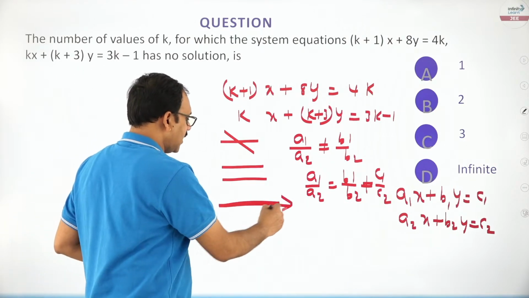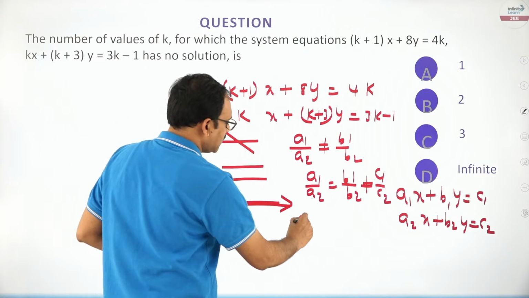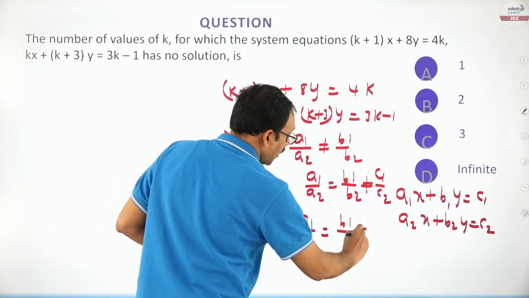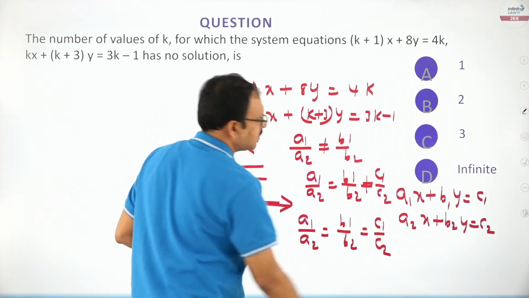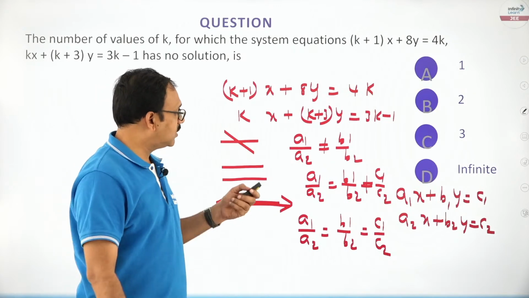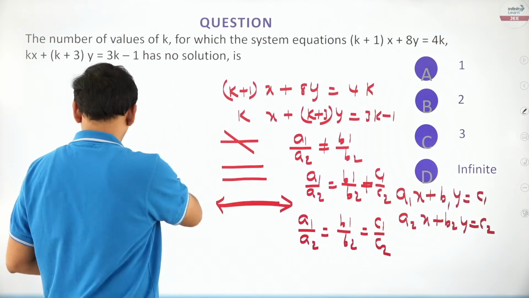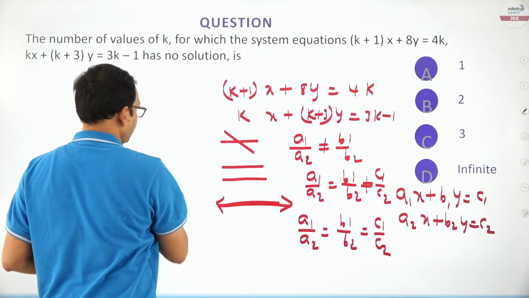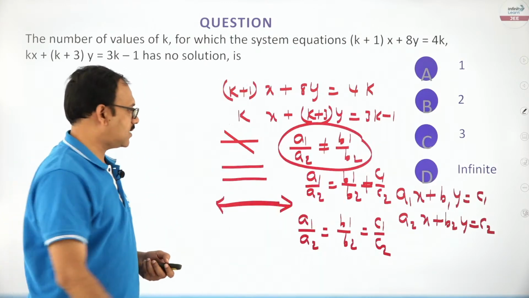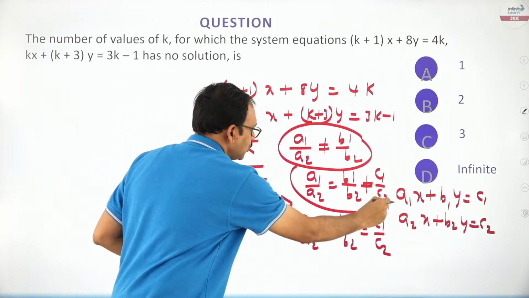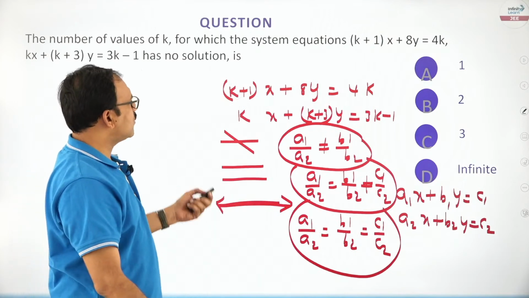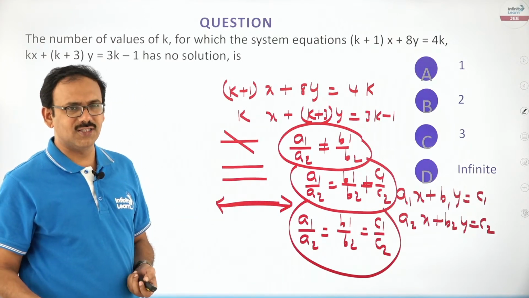When they coincide, dear friends, that means a1 by a2 is equal to b1 by b2 and also equal to c1 by c2, friends. This kind of questions are also being given, so this point also you must remember, friends. Right. So this is the unique solution case, this is the no solution case, this is the infinitely many solutions case. Here you needn't go with rank and all these things.